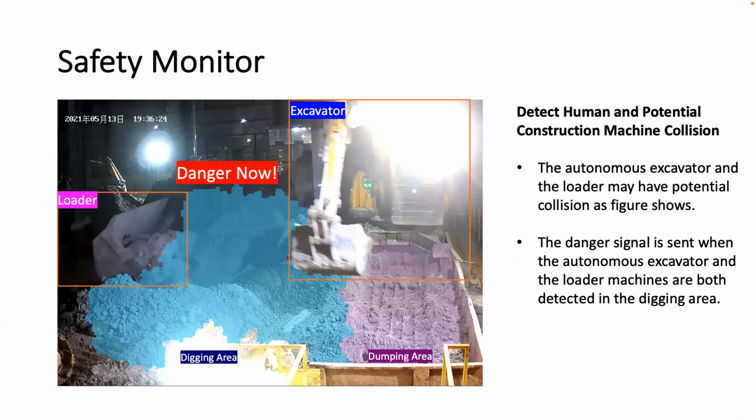So it is important to detect potential collisions, since the loader driver finds it hard to know which state the excavator is currently in from his wheel. The danger signal is sent when the autonomous excavator and the loader are both detected in the digging area. Besides, our system will send an alert when a human enters the working site.